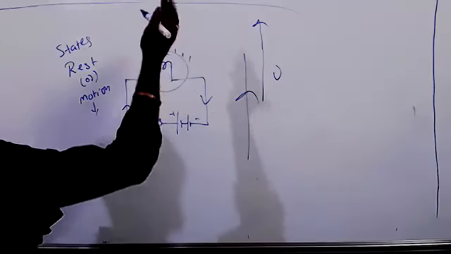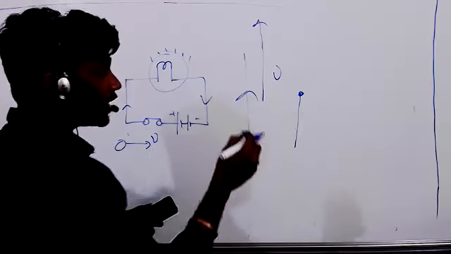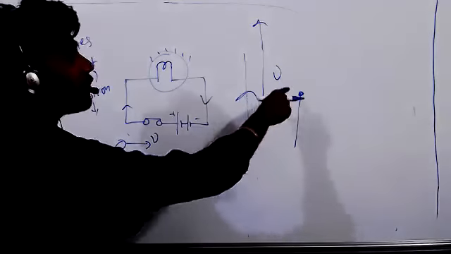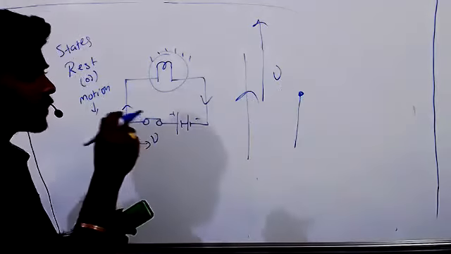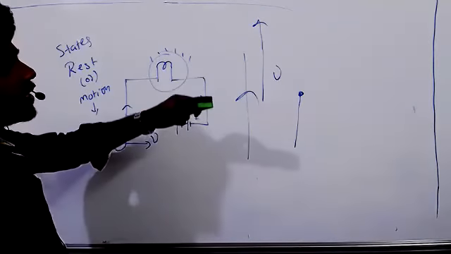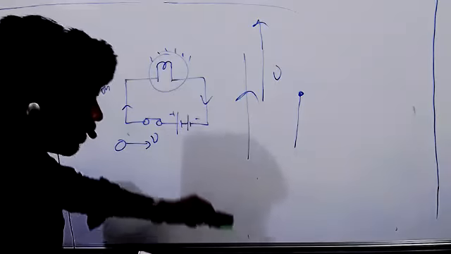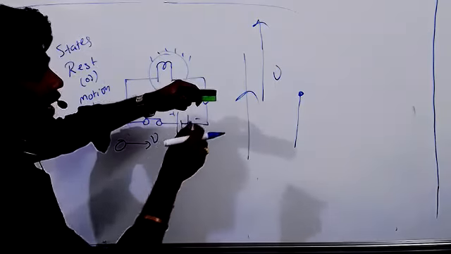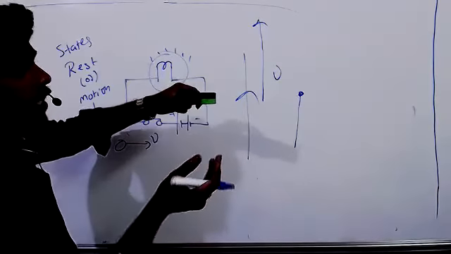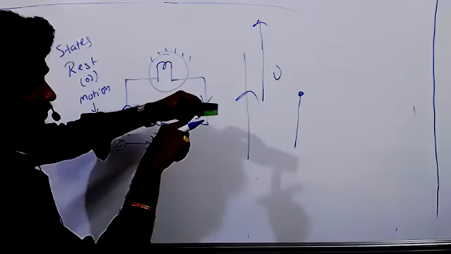Once the particle reaches the maximum height, for a fraction of a second it will be at rest, and again it will try to come down. But if I remove the force once it reaches the maximum height, it will be at rest.